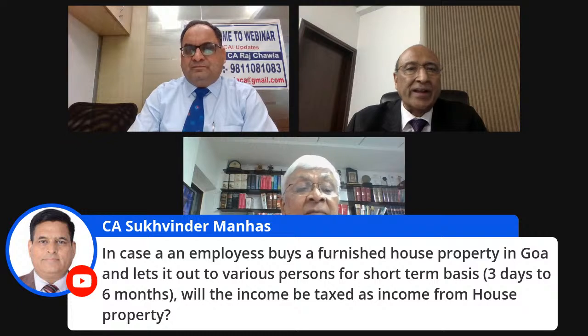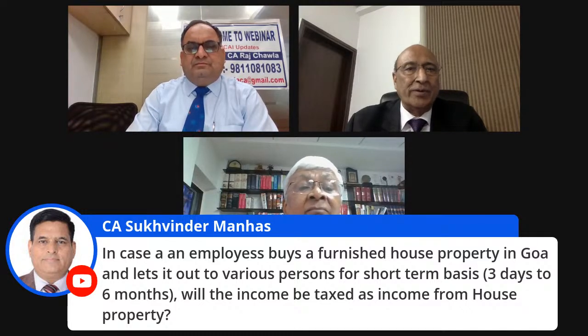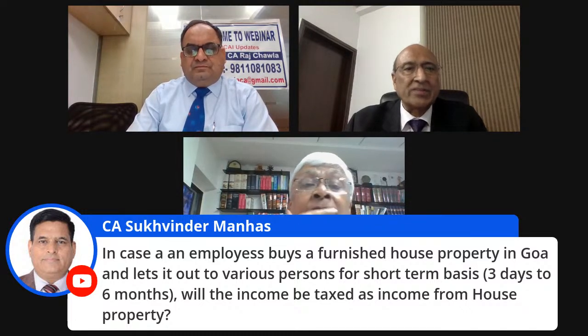So period is irrelevant. So if you are earning rent for giving the house property, then it will be income from house property. It cannot be said to be business of the assessee.